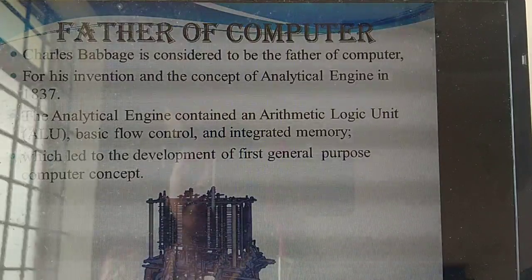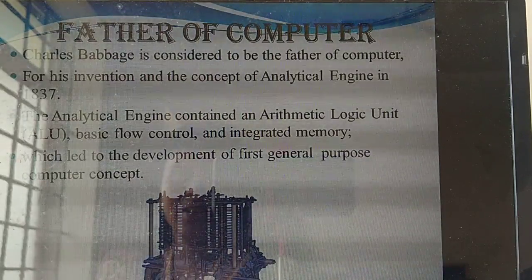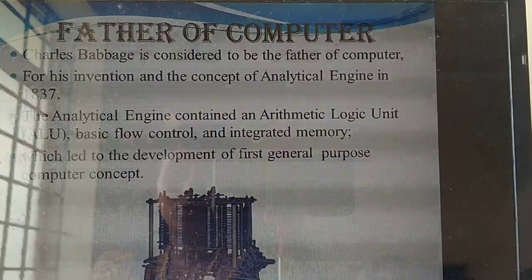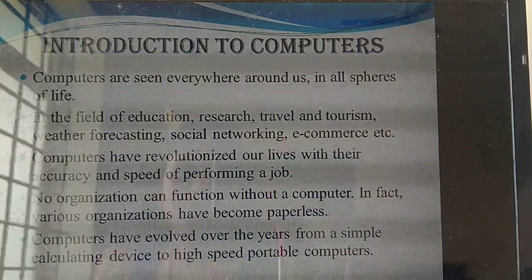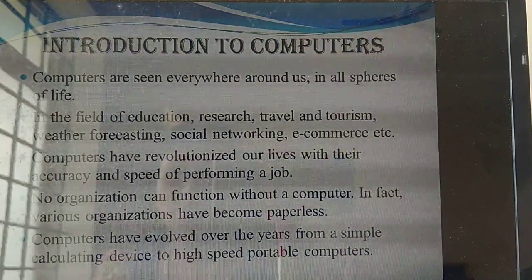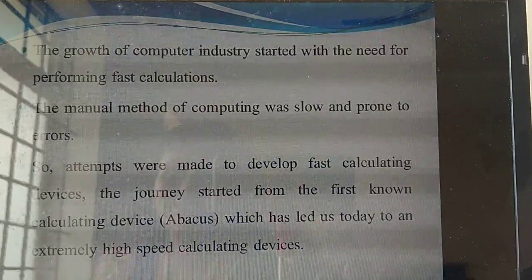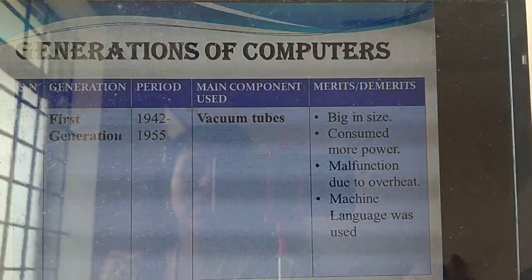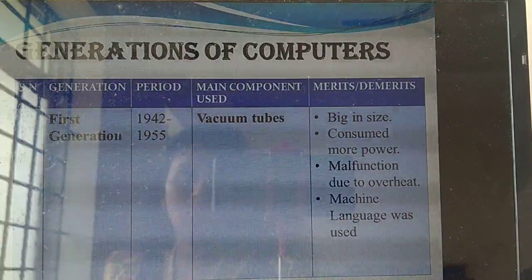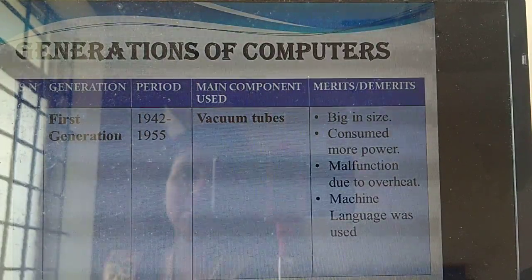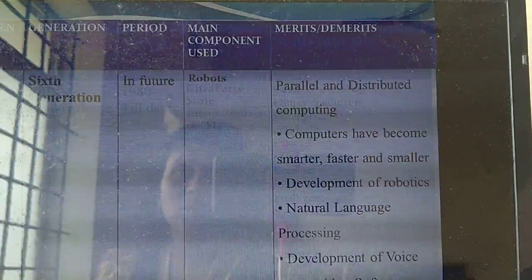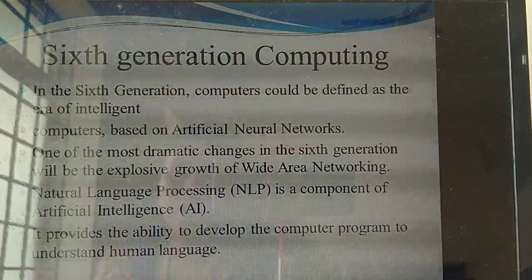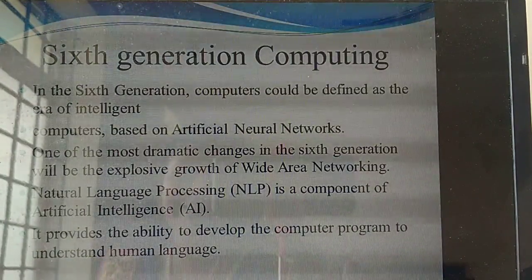Who is the father of the computer? Charles Babbage, who invented the analytical engine in the year 1837. Next we studied the expansion of computer, then the introduction, the places where we use computers, the uses, the advantages and disadvantages. One very important topic was generations of computer. There are first, second, third, fourth, fifth and sixth generations, and I also gave an introduction about the sixth generation computer.